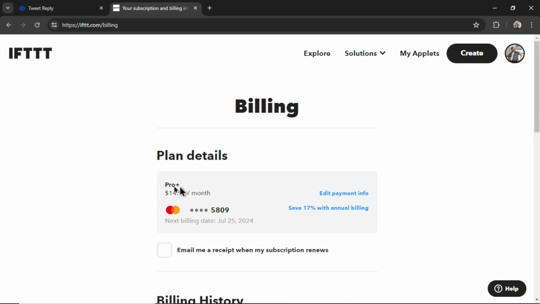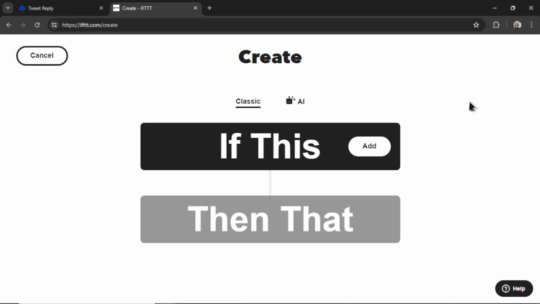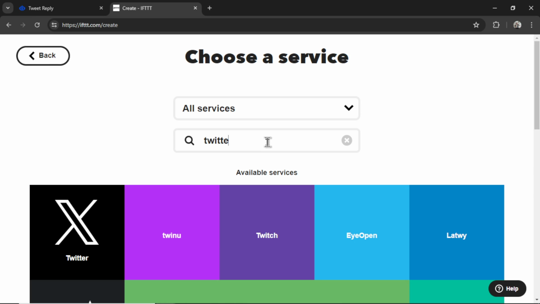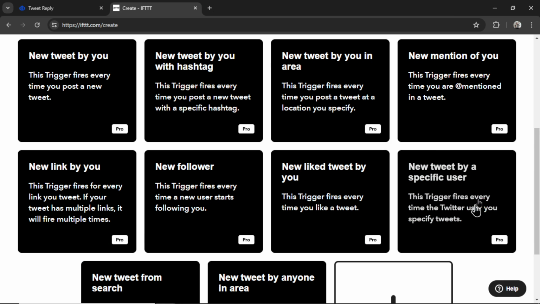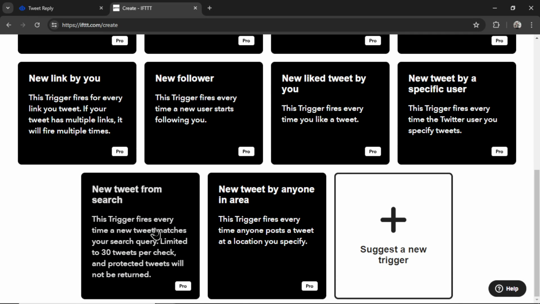So subscribe to the Pro Plus plan. You might only need the Pro plan. I haven't tested that yet. I went right for the Pro Plus plan. So maybe you guys can do a bit of research on that part. But once you've subscribed, click create. For the if this condition, we're going to click add, search for Twitter, click on this button. Now, instead of new tweet by a specific user, we're going to use new tweet from search.